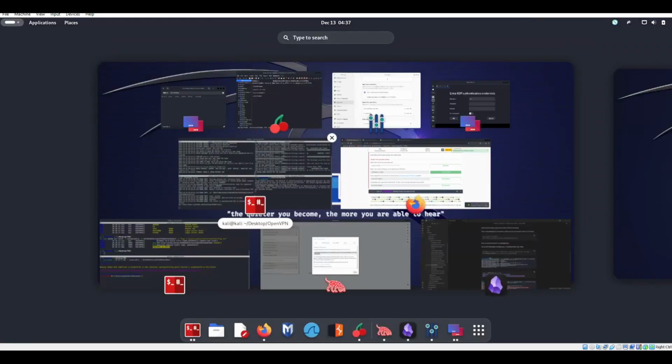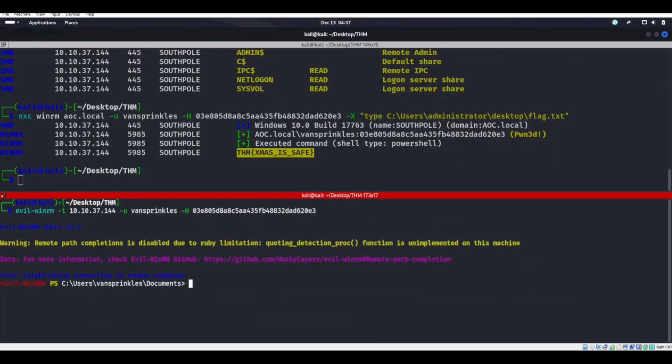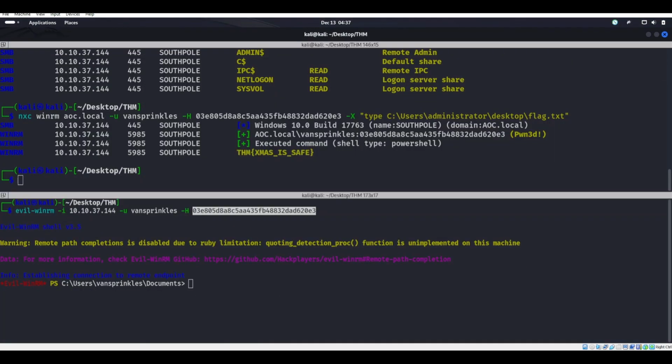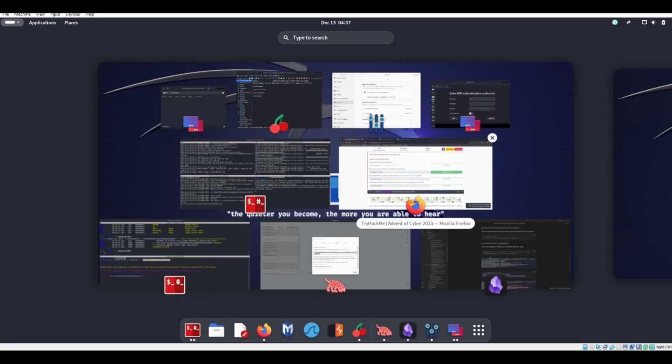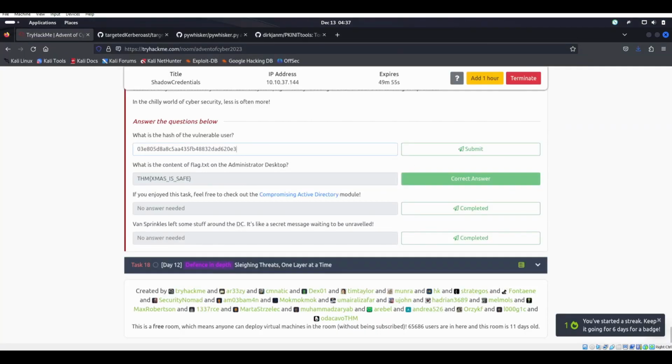So I feel like, like I said before, that was kind of a lost opportunity for them to teach how to actually install these different tools from the GitHub repo of Impacket.